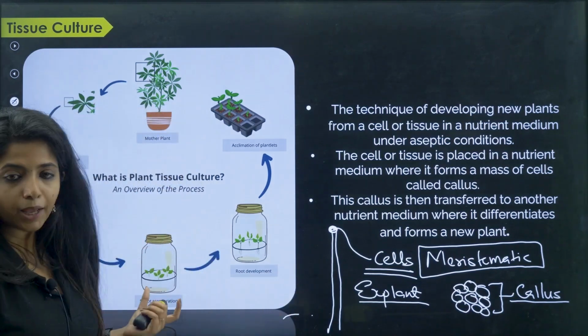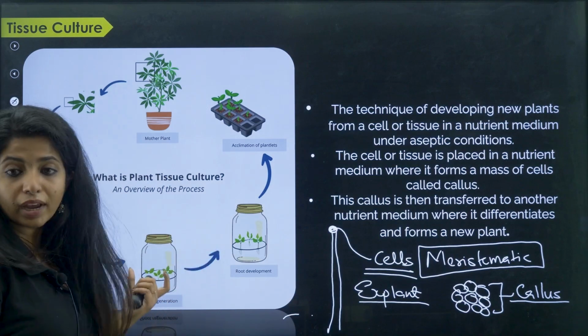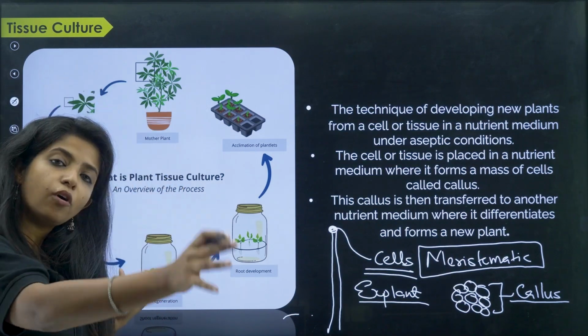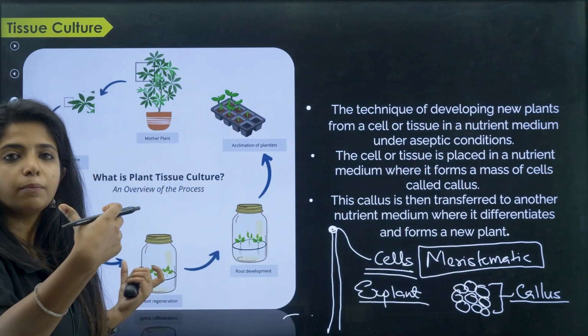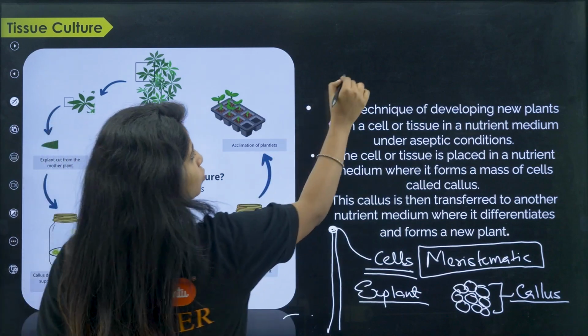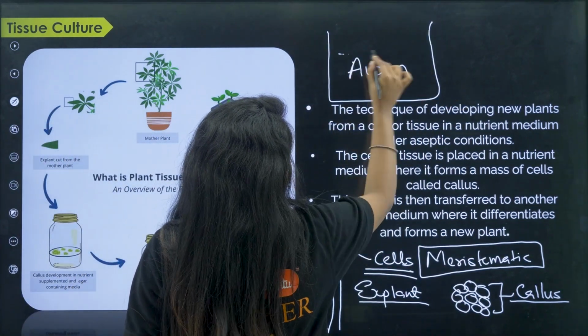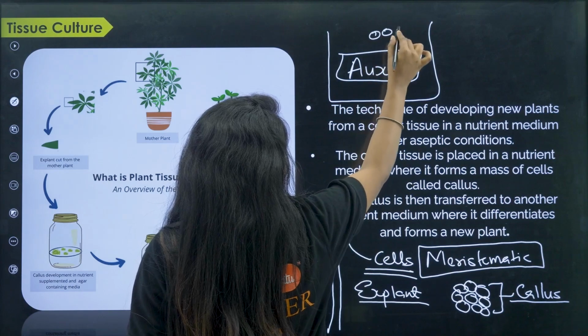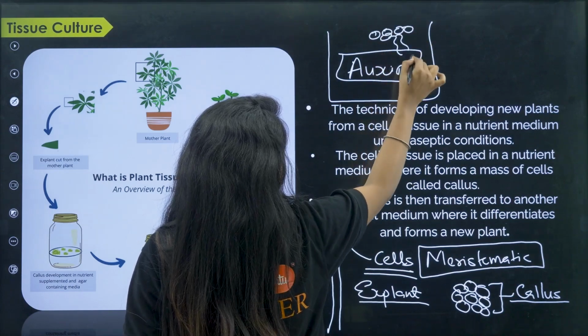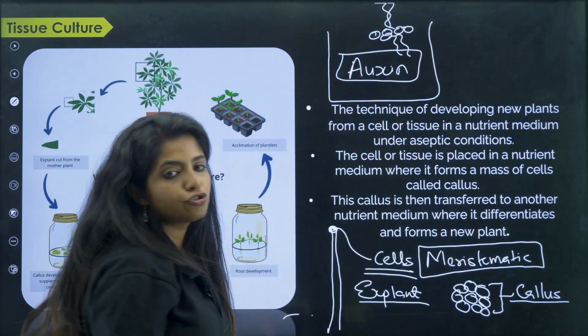So you're going to put it there, and you are also going to put it in a hormone which would be helping in shoot formation. Usually it's just one hormone, that is auxin. You put the callus in a medium that has auxin. Slowly the callus would be making roots and it also would be making shoot.